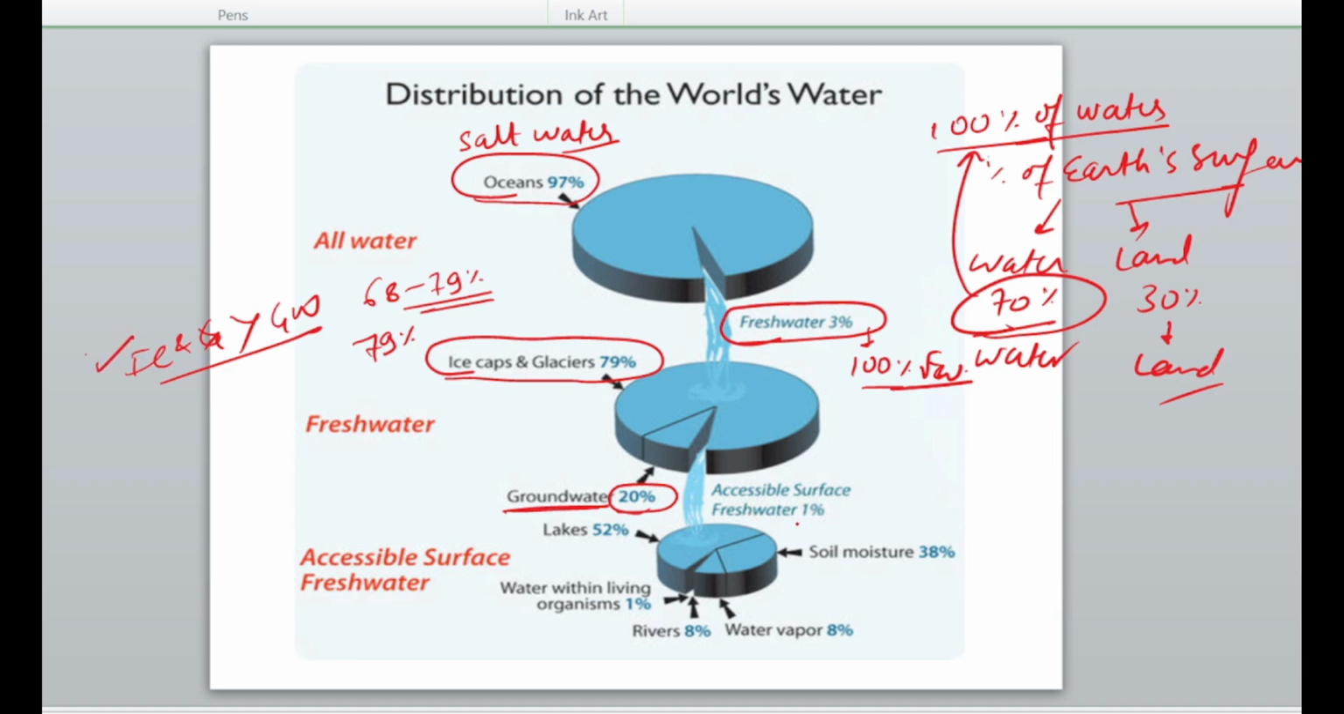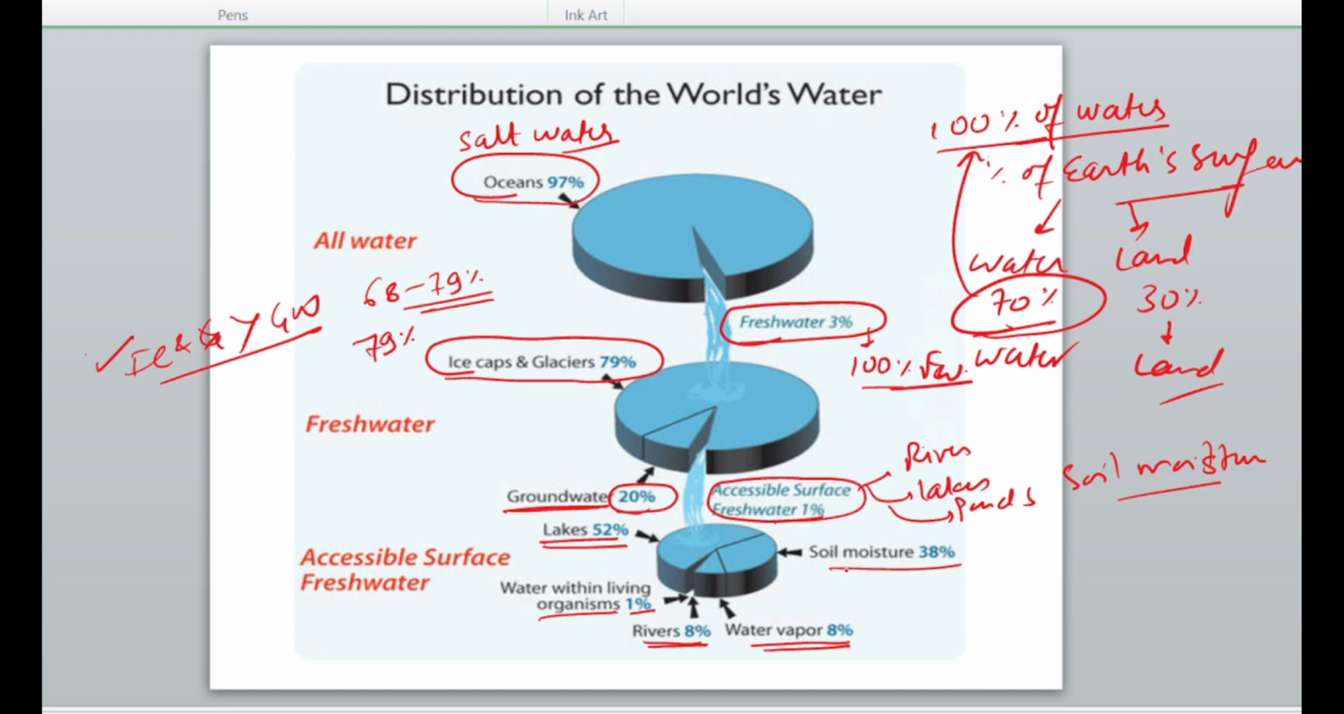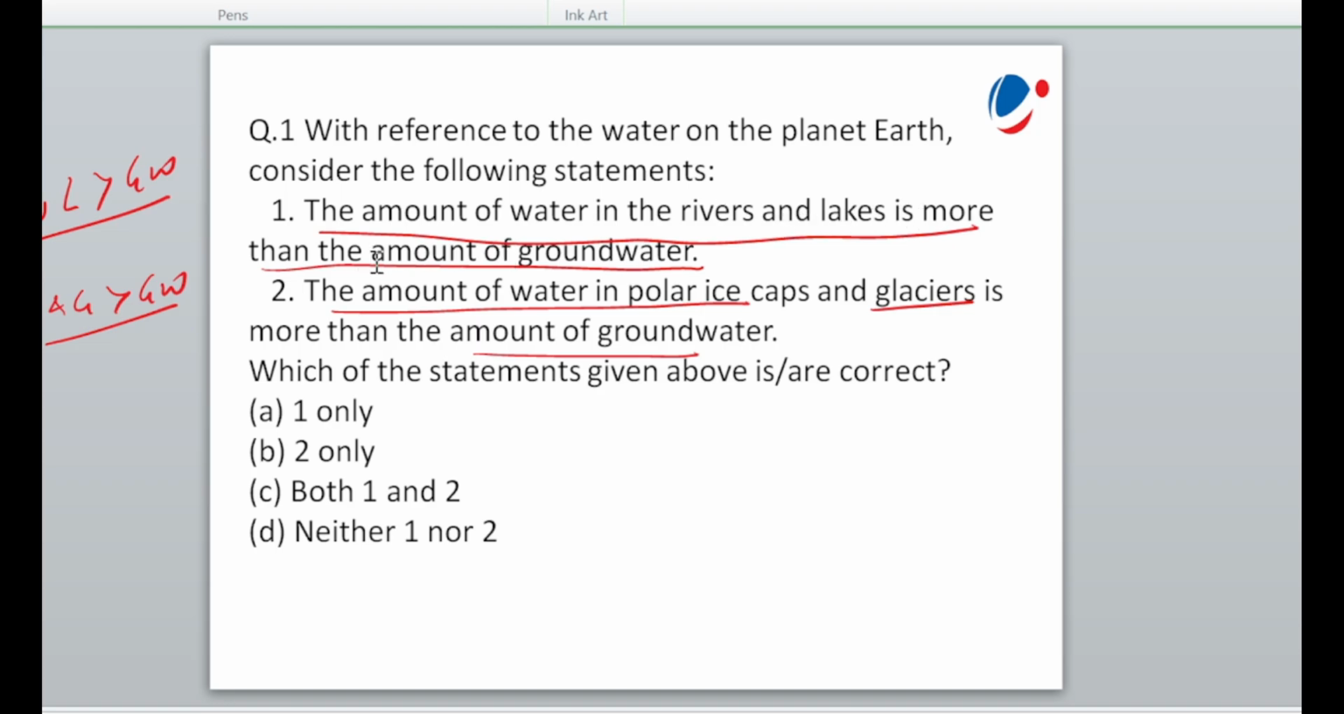Then accessible surface fresh water. What comes under surface fresh water? Rivers, lakes, ponds, and soil moisture. All these comprise the surface fresh water. Now if we consider this 1% as 100%, lakes are 52%, water within living organisms 1%, rivers 8%, water vapour 8%, and soil moisture 38%. So the first statement, that the amount of water in the rivers and lakes is more than the amount of groundwater, is absolutely wrong. The second statement is correct. Therefore, the answer will be 2.